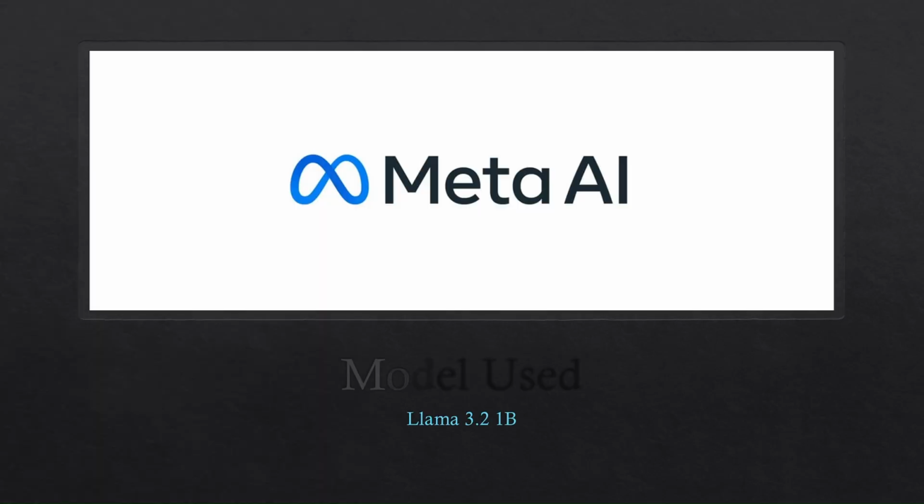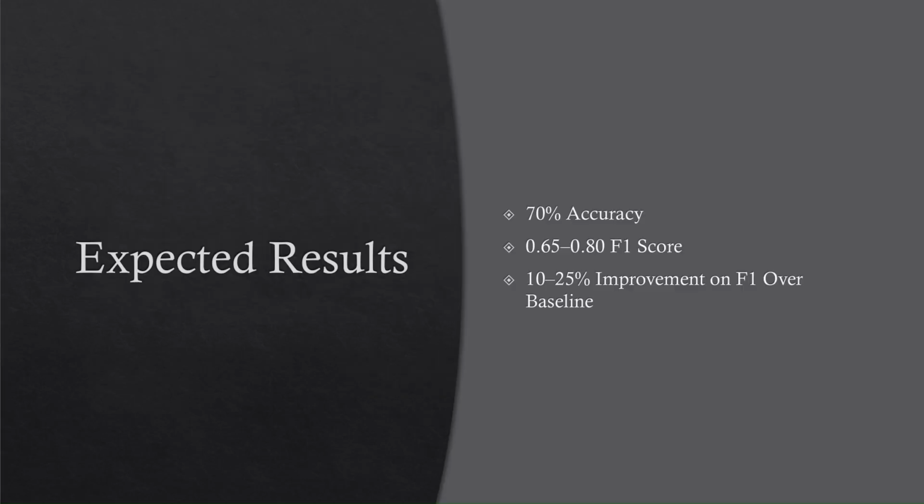So for my implementation, I utilized Llama 3.2 1B. I chose the 1 billion parameter version to balance performance with speed. To make the model more efficient, I applied 4-bit quantization. This reduces the memory requirement significantly without sacrificing the model's ability to understand the complex linguistic structures found in the Project Dialogism Novel Corpus.